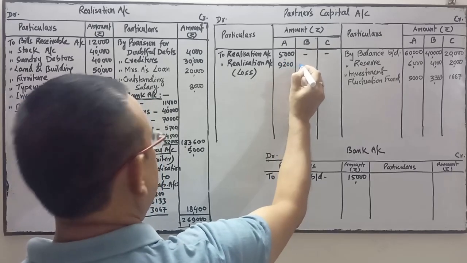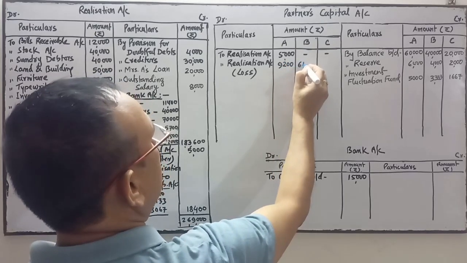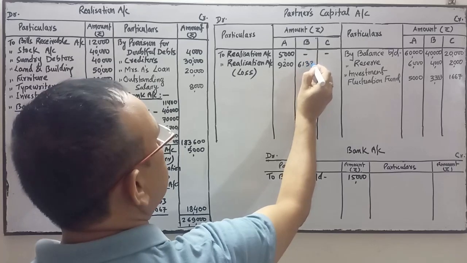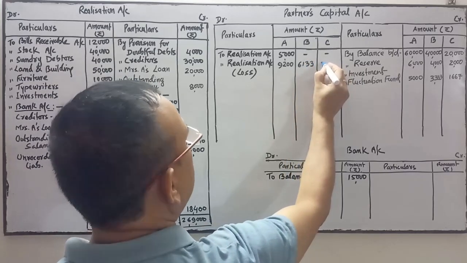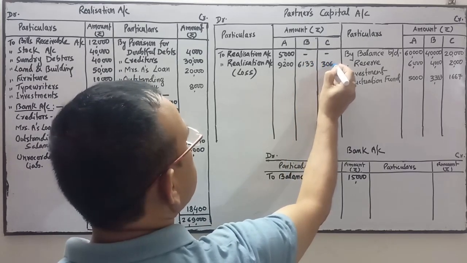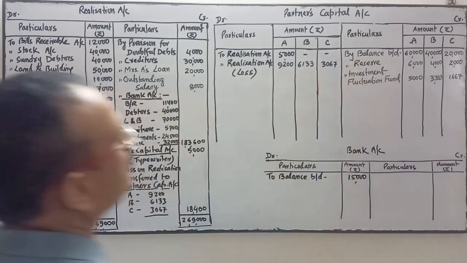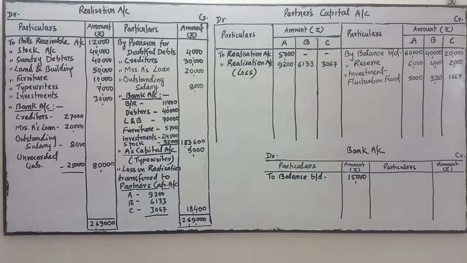9,200. And second one 6,133. Third one 3,067. So is it clear?